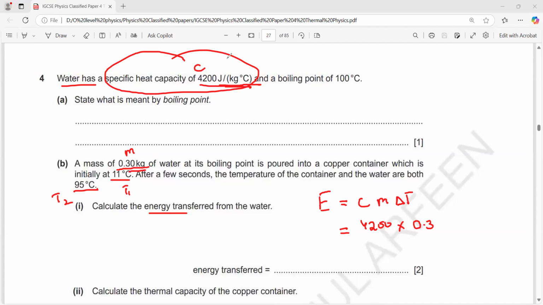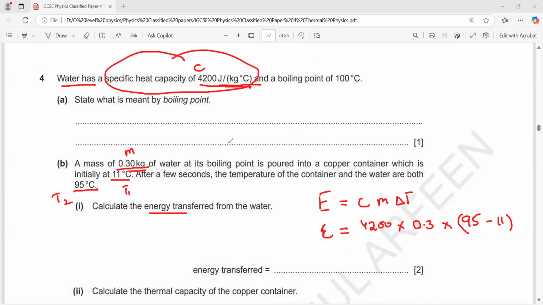If the unit is joule per gram, then the mass should be in gram. Multiplied by temperature change. What is the temperature change? It is 95 minus 11. So 4,200 times 0.3 times 95 minus 11, which is 84.